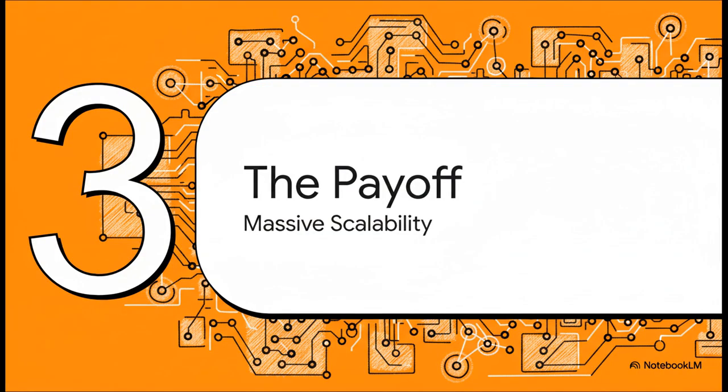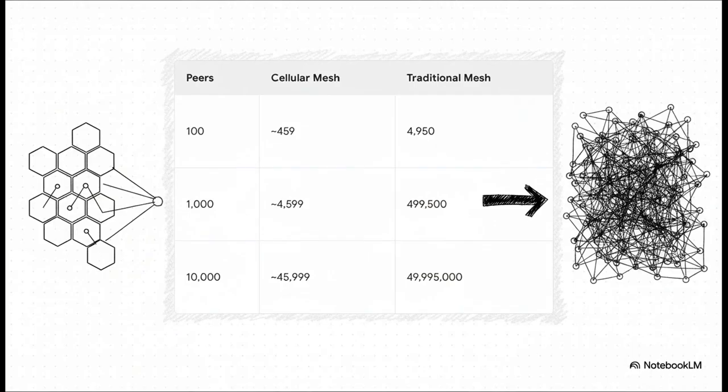So we've got this intelligent, self-organizing, even self-healing network. What's the actual impact of all this clever design? Well, the payoff is absolutely massive, and it all comes down to one thing: the number of connections. And wow, these numbers really tell the whole story. With just 1,000 people, a traditional mesh network needs almost 500,000 connections. That's just completely unsustainable. But the cellular mesh?